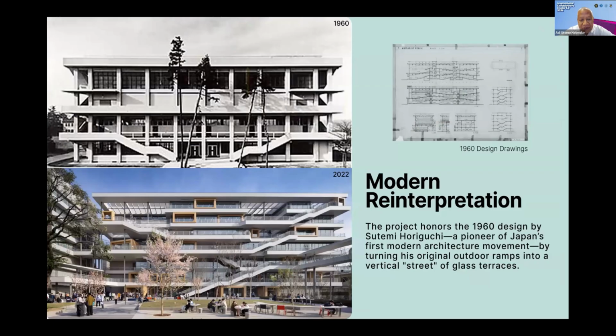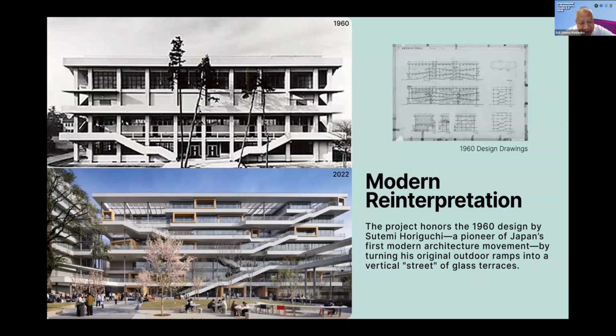Actually, it was built from this. The first structure was designed by Sutemi Horiguchi, a pioneer of Japan's first modern architecture movement, in 1960. And then it was rebuilt again in 2022, like the one below.